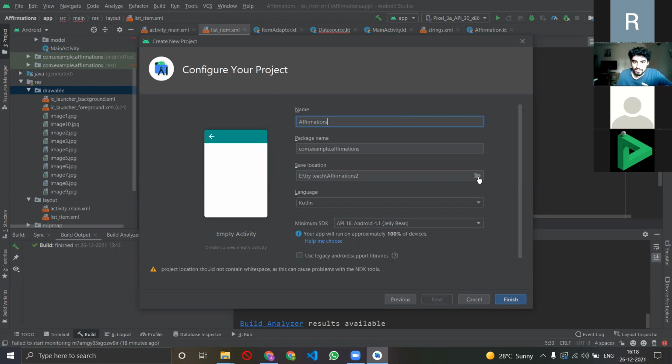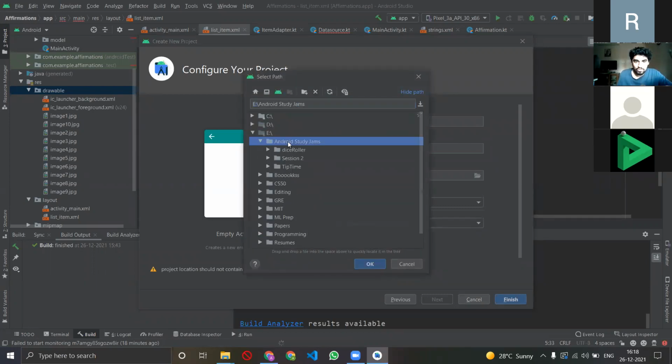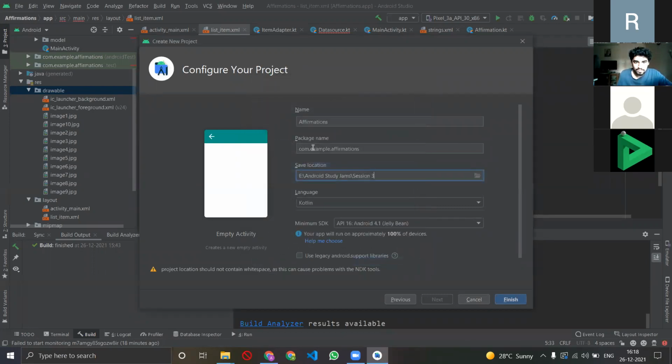Now I want to save it somewhere. So I'll go to Android Study Jams, I'll go to session 3, and I'll save it in session 3, right? Wherever you want to save it, you save it as per your preference and need. Make sure that the language selected is Kotlin. Why? Because we are coding in Kotlin. The Android Study Jams is in Kotlin. And make sure that you have a minimum SDK selected.